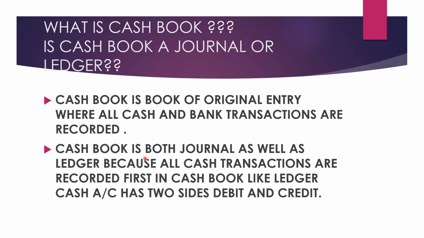Now my second question is, is cash book a journal or a ledger? The answer is, it is both. Why? Because all cash transactions are first recorded where, students? It is recorded in cash book. In journal entry also we have learned that concept: all financial transactions are first recorded in which book? It is recorded in journal. In the same way, cash book also possesses the same feature. All cash transactions are first recorded in cash book. So yes, definitely it is a journal. And why is it a ledger? Because like a ledger, cash account has two sides, debit and credit.